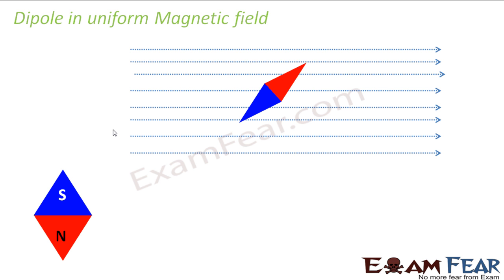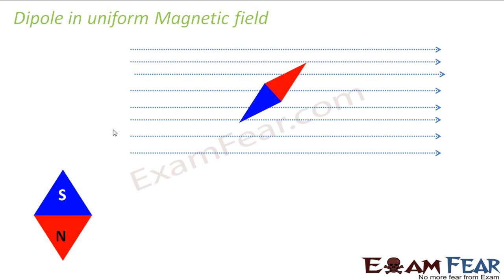Now when I use terms like uniform magnetic field or non-uniform magnetic field, they still hold the same meaning. A uniform magnetic field means that the strength of the magnetic field is uniform throughout. It is not that somewhere the magnetic field lines are more dense and somewhere less dense. The magnitude of the magnetic field is the same throughout.